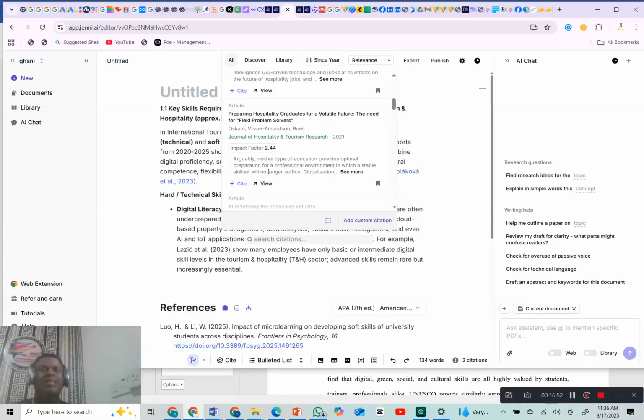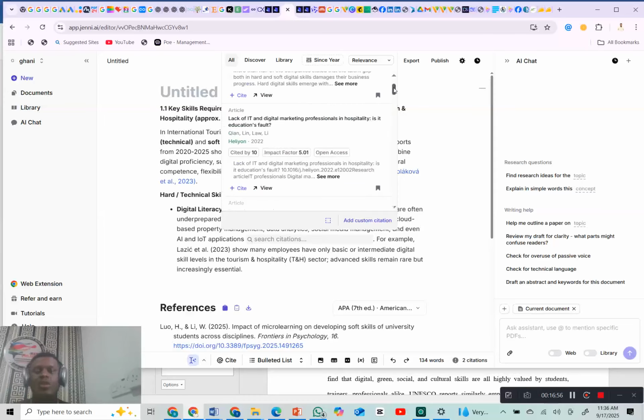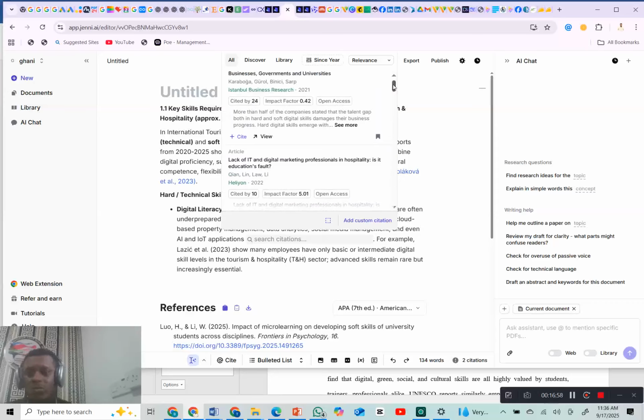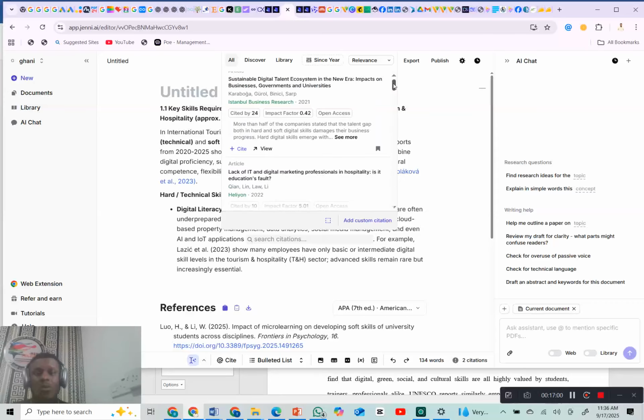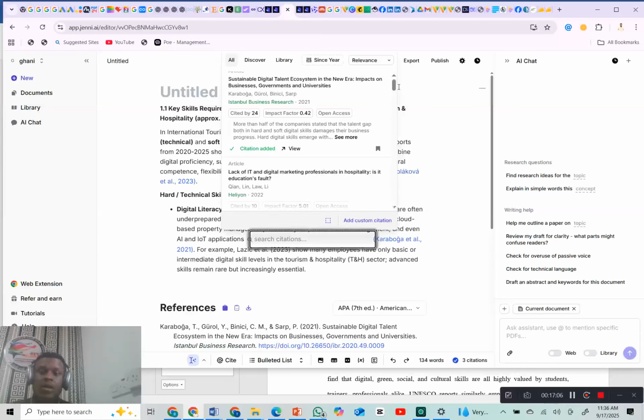So all you need to do is pick anyone you feel is okay for you. You can always pick the first one or the second one, or you can pick more than two or three, depending on what you want to do. So we pick the first one, which is okay for me. You can just stop here, or eventually you can pick more than one or two.